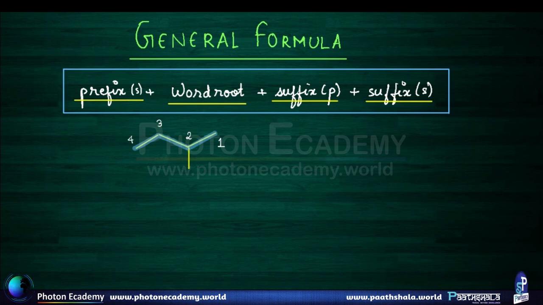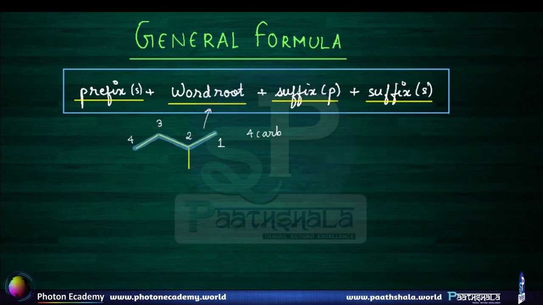So we can find the word root of this as there are just 4 carbon atoms, no functional group, so no secondary suffix, and primary suffix is -ane because there are only carbon-carbon single bonds present throughout. So what about this now?